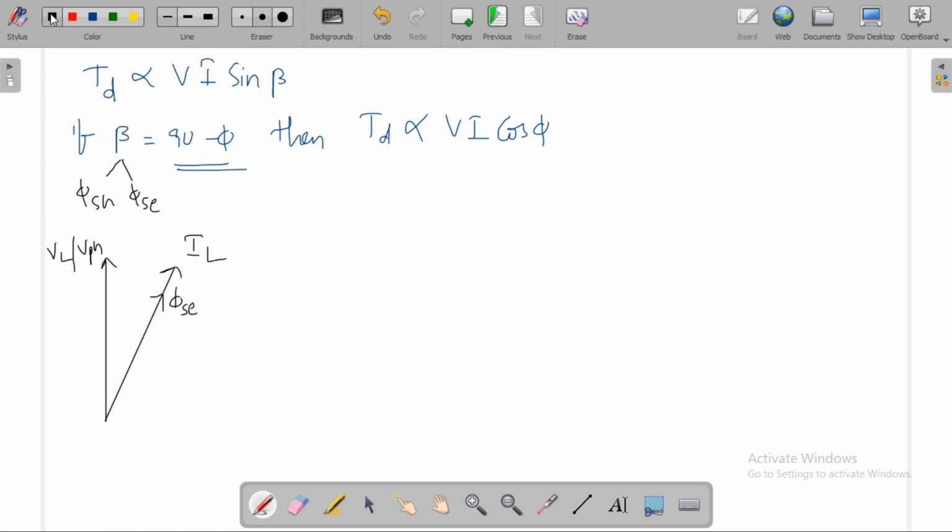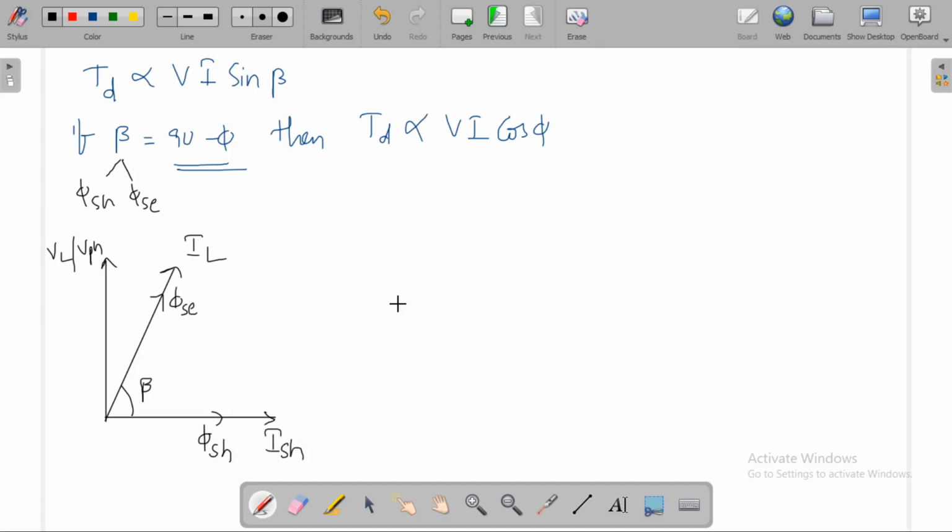The angle between phi SC and phi SH will be beta. Beta is the angle between these two, right? This will be ISH, because phi SH is directly proportional to ISH. These two will be in phase.